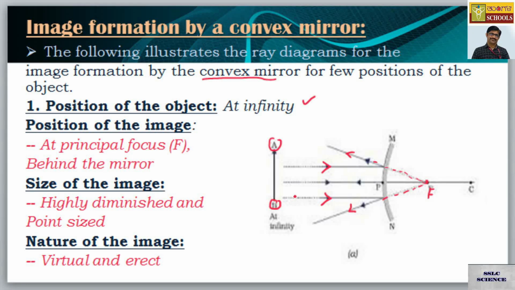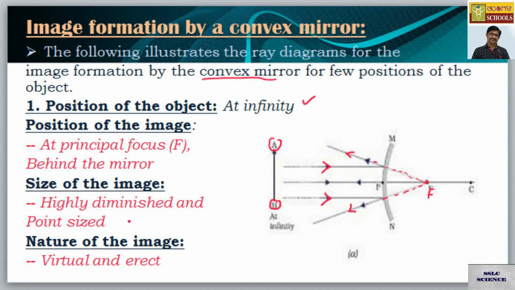So the image is going to form behind the mirror, that is on the principal focus. When the light coming from the object hits the reflecting surface, the divergent rays, if you trace them, appear to come from principal focus F, which is behind the mirror in this case.